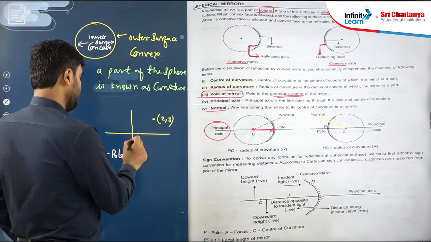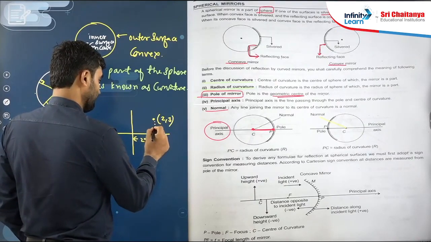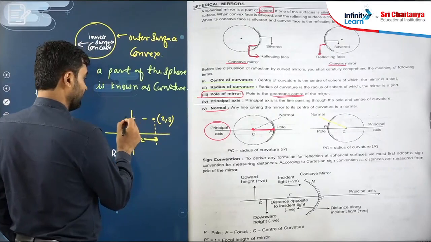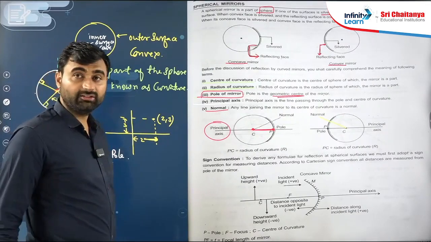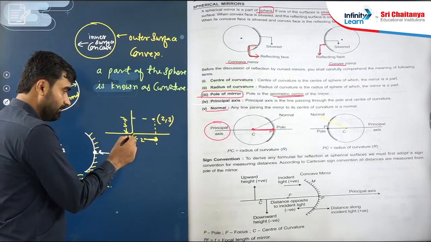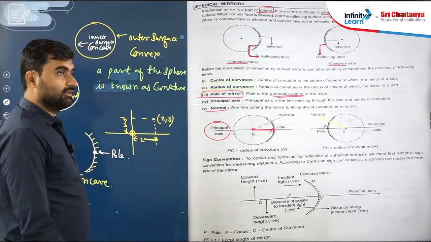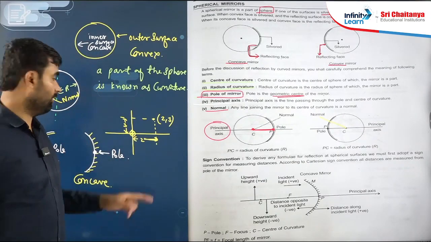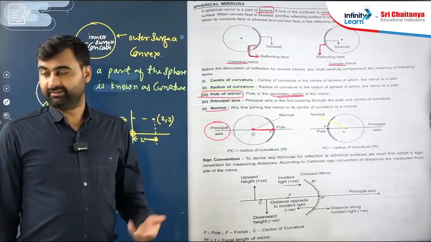So 2 is this distance, and 3 is this distance, right or not? These 2 and 3 are both decided from this point. We call this point the origin. So all distances are decided from the origin in the Cartesian system.